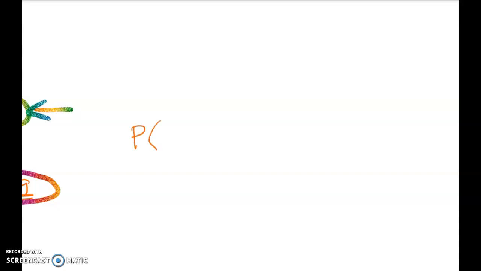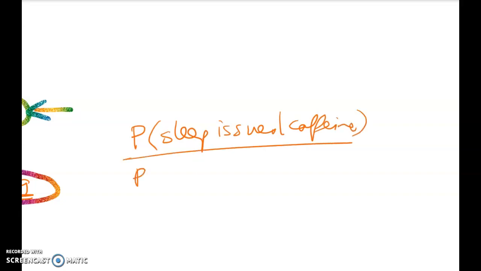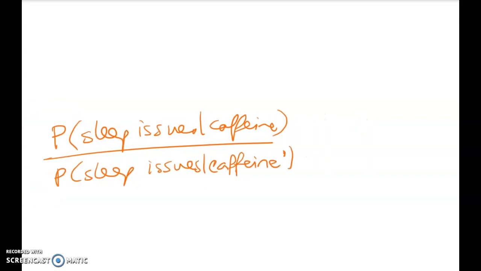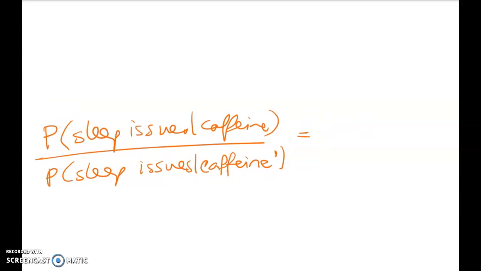So the probability of sleep issues, given that they have caffeine, over the probability of sleep issues. This really is enough to put me off my evening 10 o'clock cup of coffee if this data is real. Right, there we go. So the big number, the top probability, is 0.6139 divided by 0.3239. So that works out to be 1.89.